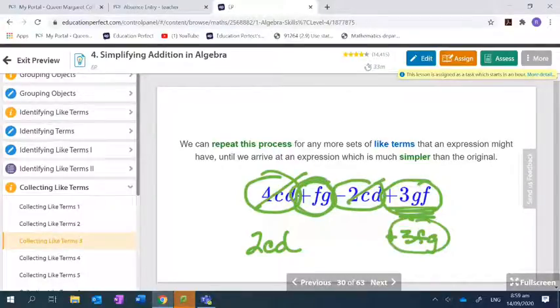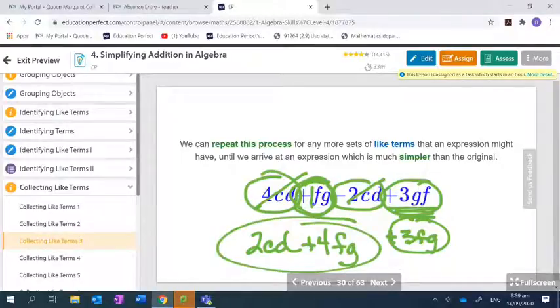How many of them do I have here if there's no number in front? 1. And positive 1 of them plus 3 of them makes 4. What kind of 4? Positive 4 FG. Remember, we said earlier when we introduced the idea of terms, there's no such thing as a 4. There's a positive 4 and a negative 4. You must say the sign from this point forward. And there we are. We've combined those like terms.